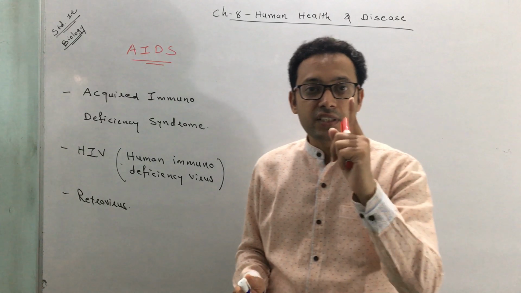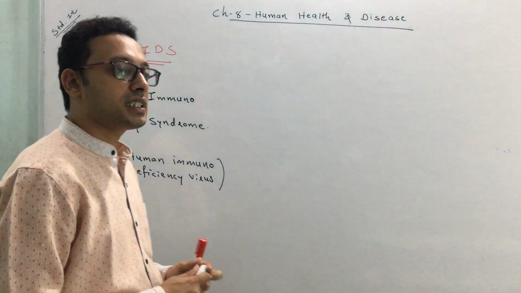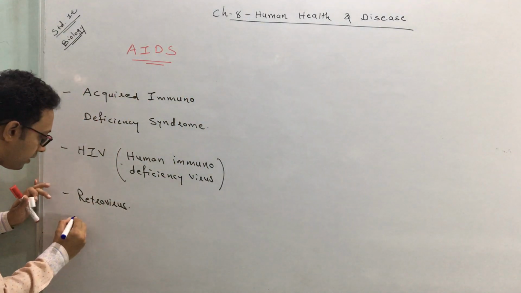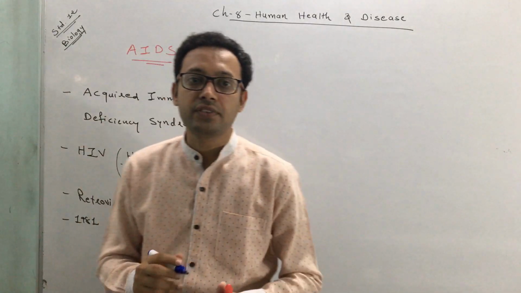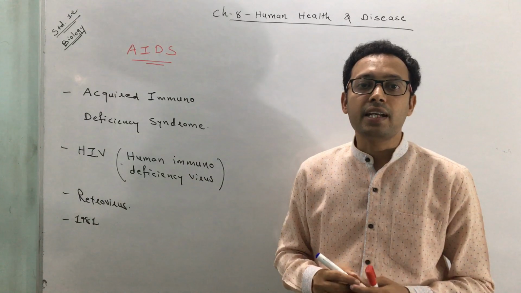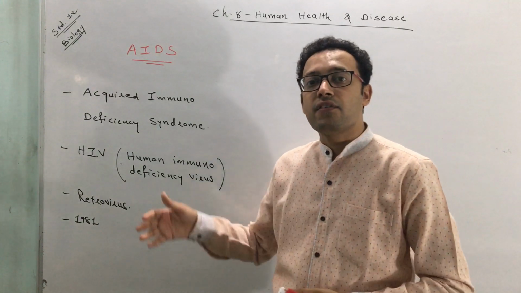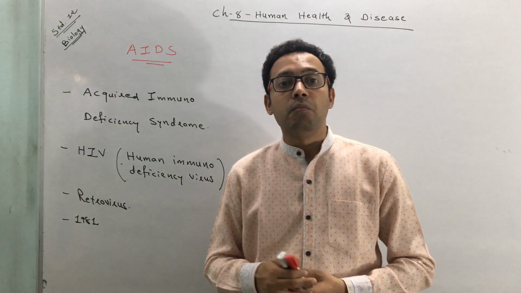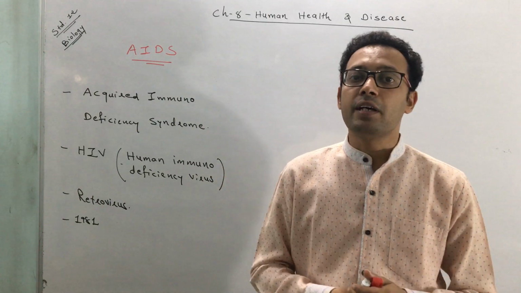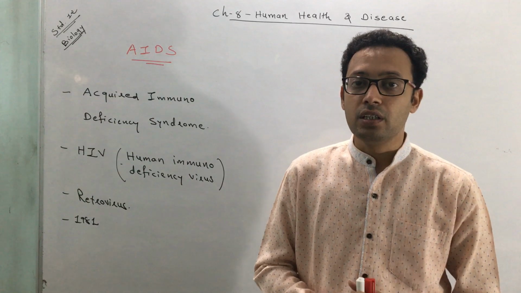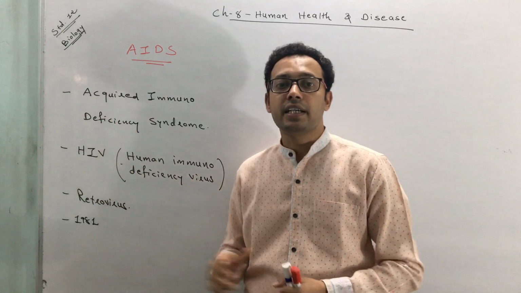The first case of AIDS was discovered in 1981, and since then more than 25 million cases have been reported, and many of them have died. So this is the severity of AIDS.